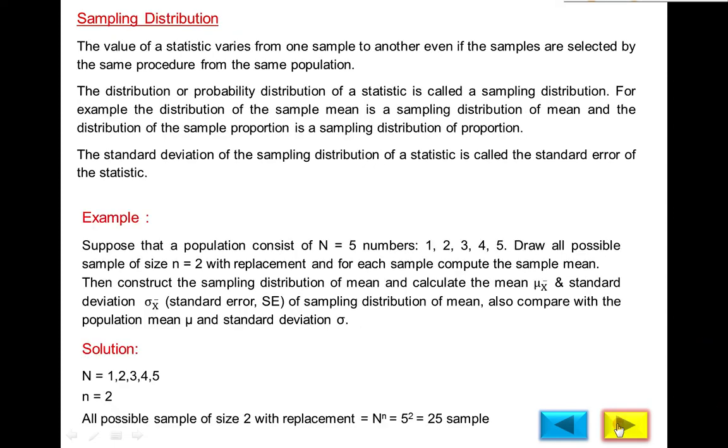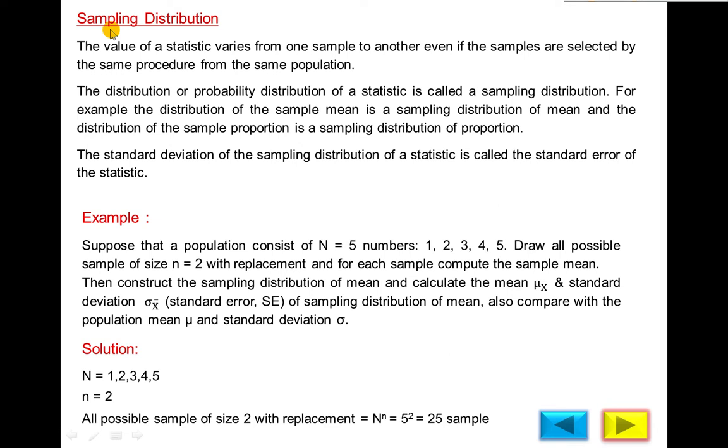Now next definition, sampling distribution. Before sampling distribution, you have done two different types of distribution. Number one, frequency distribution; number two, probability distribution. As you know, in frequency distribution we distribute the frequencies or observations and then analyze the data. We calculate the mean, standard deviation, etc. In probability distribution, we distribute the probability according to the random variable x, and then we also calculate the mean, standard deviation, etc. For the mean, we use the mathematical expectation you have done in probability, E(x).